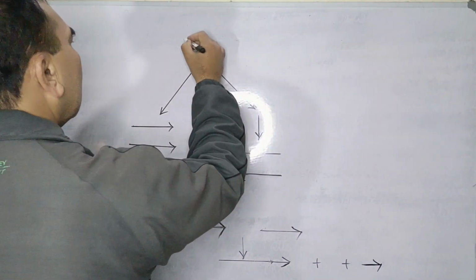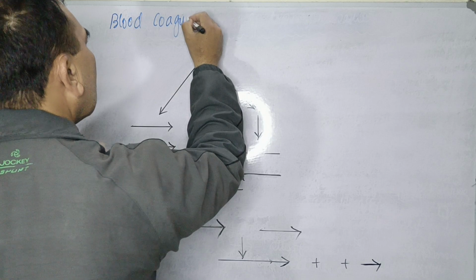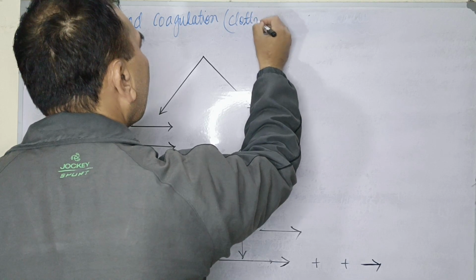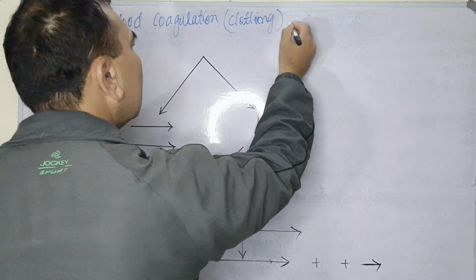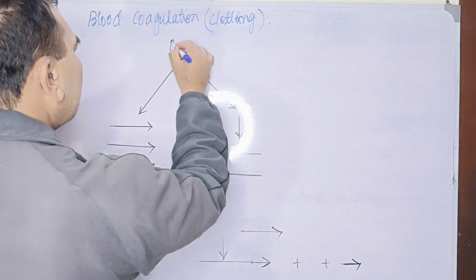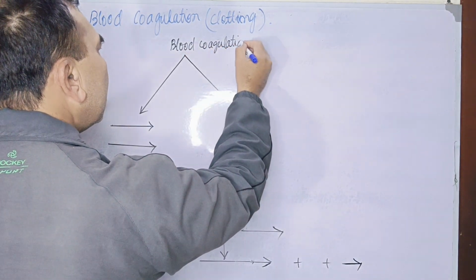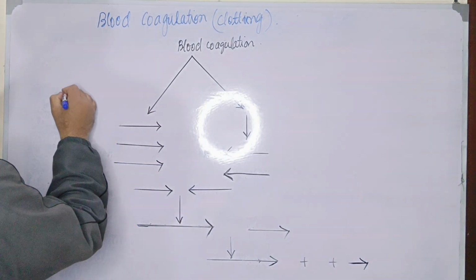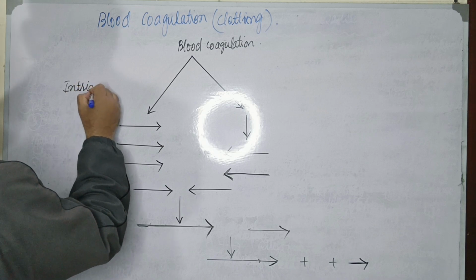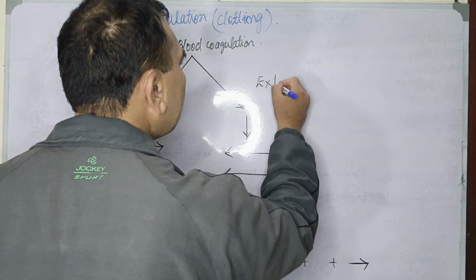Blood coagulation, or you can say clotting. When blood clotting starts, it will be started by two pathways. The one is called the intrinsic pathway, and the second one is called the extrinsic pathway.